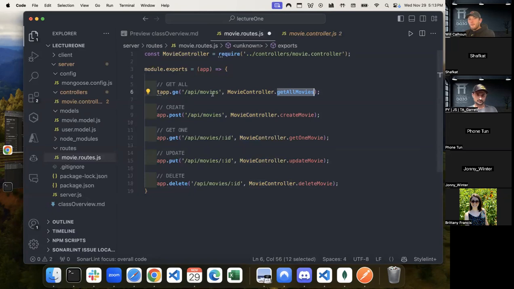These routes, we're going to do a couple different things with it. We're going to have more get and post. And just as a reminder, you can have the route be the exact same if the HTTP method is different. So if I have an app.get and an app.post and they're both /API/movies, that's okay because the method we're using, a get or a post request, differentiates for us. It's smart enough to know, no, this is a post request, so I want to go here and do create movie compared to here and do get all movies.